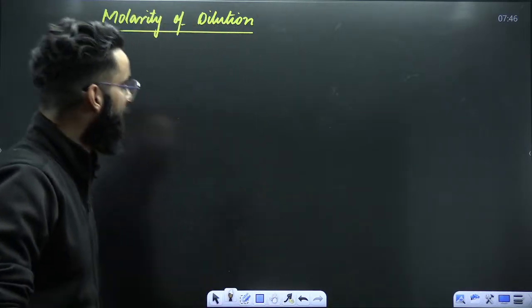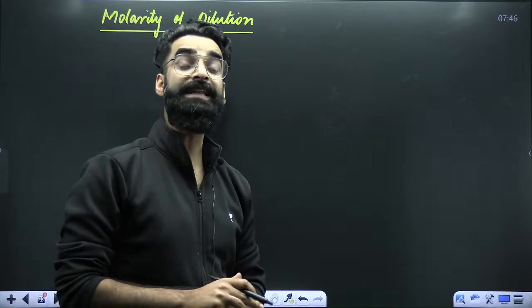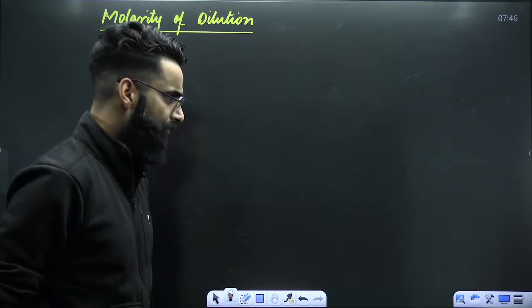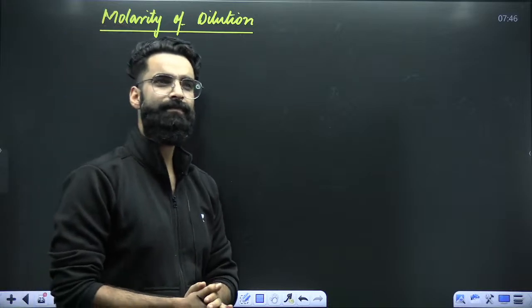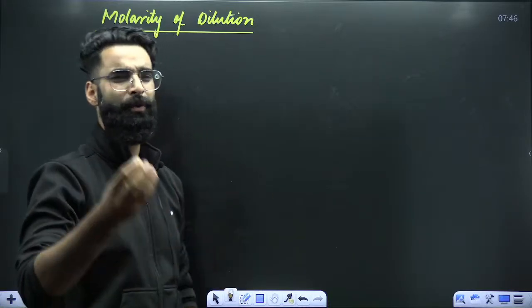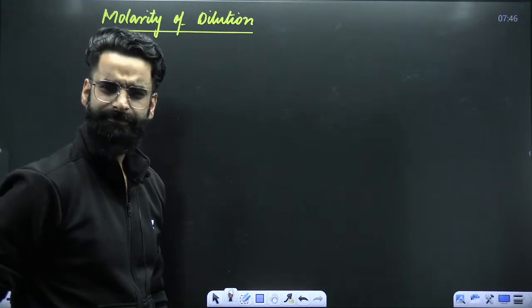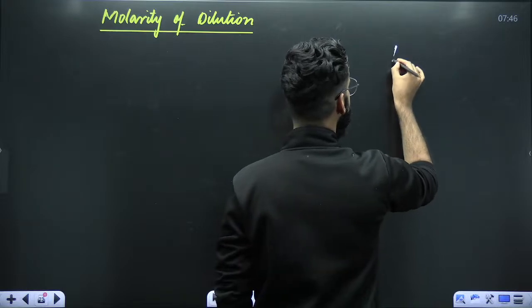Perfect, people. So let's try to understand one more important topic, that is molarity of dilution. First of all, before talking about molarity of dilution, let me make you understand two basic things. Do you remember how I defined molarity?